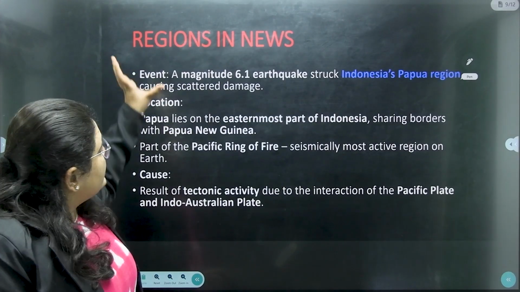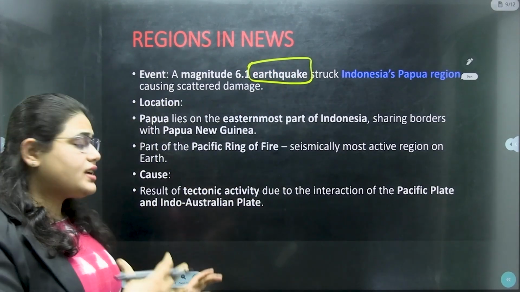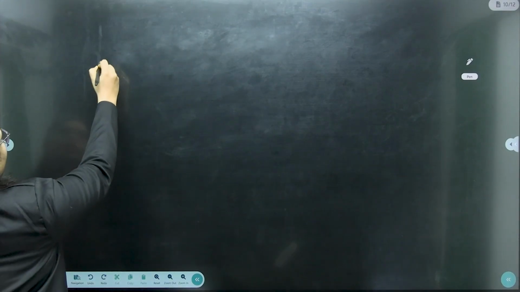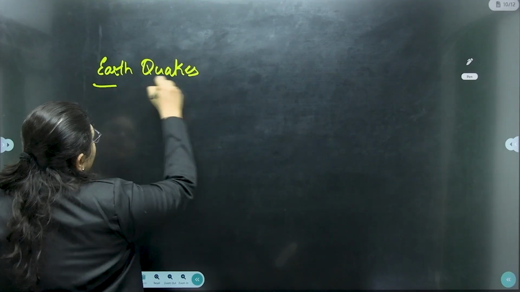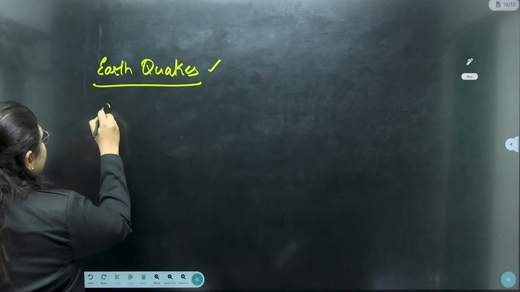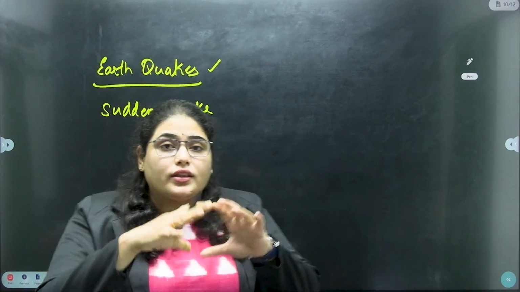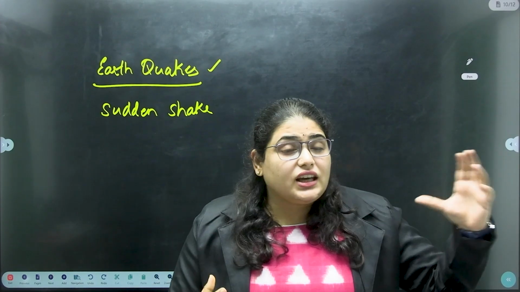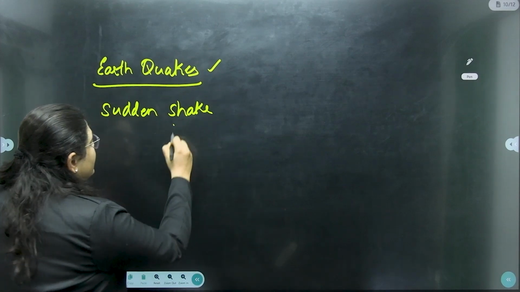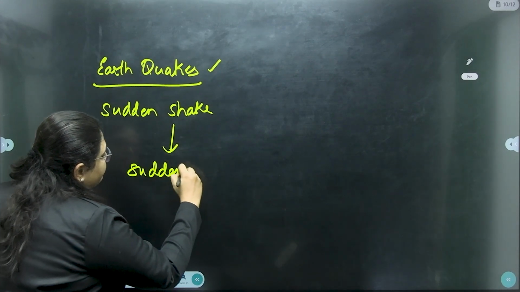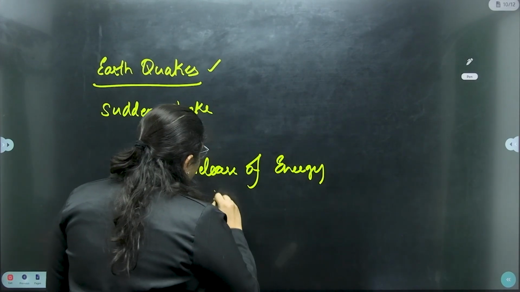So the next one which is in the news is about the earthquake. Before going into the news, let us study what is meant by earthquake. We are very much familiar with this word, earthquakes, right? So what is it? It is a sudden shake on the earth's surface. The living beings, even the buildings, will be moved by this sudden shake. So why is this happening? Because of the sudden release of energy in the interior of the earth.